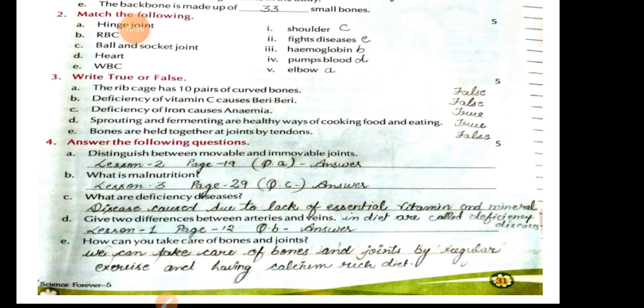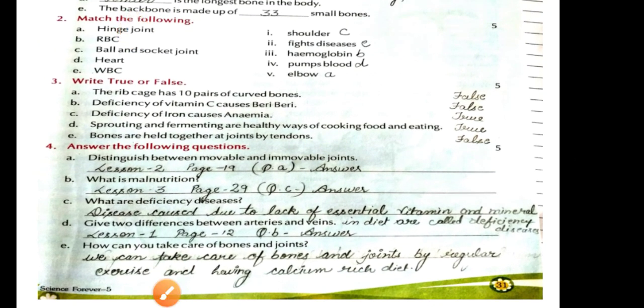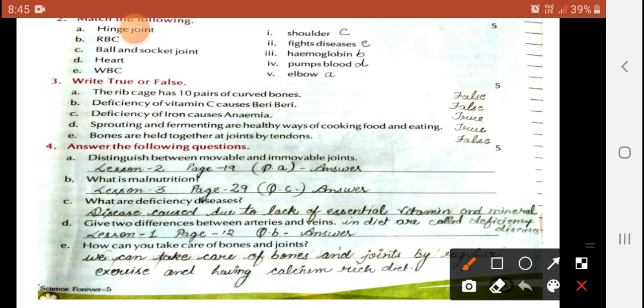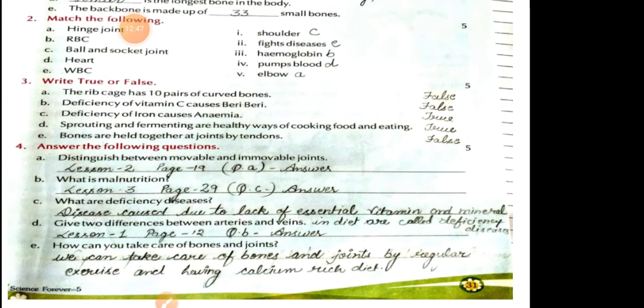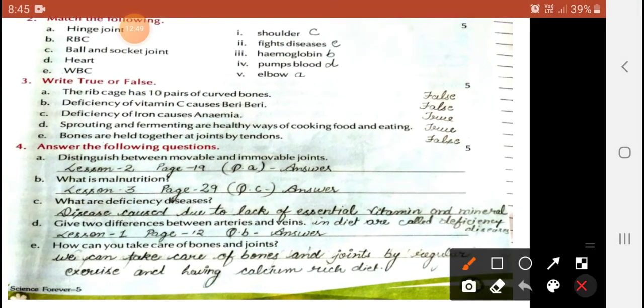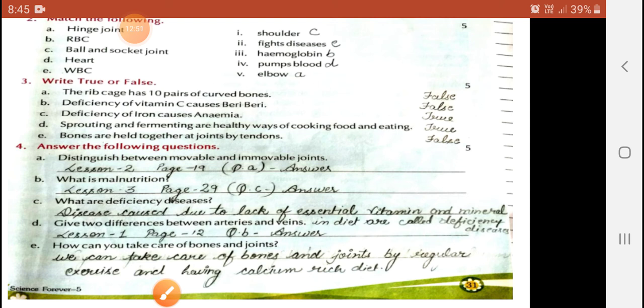How can you take care of the bones and joints? My dear students, we can take care of the bones and joints by regular exercise and by having a calcium-rich diet.